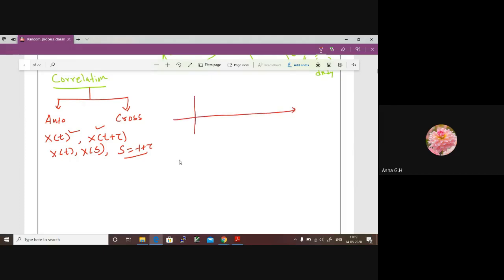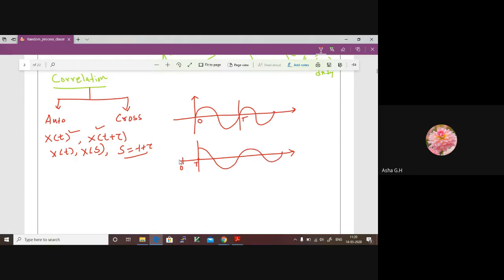Let us take an example. Say x of t is represented something like this. I am interested to find out the behavior of my random process between 0 to t. Now, if I want to consider this random process after a time shift of tau, x of t plus tau, there is a time shift tau. If I start from tau and want to know the behavior of my signal, it may be something like this.